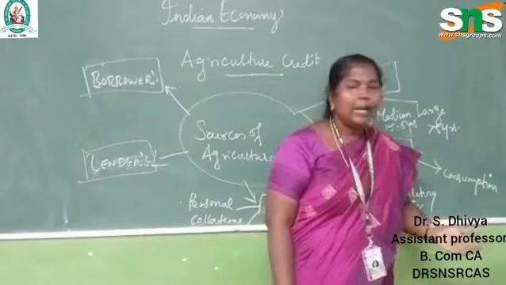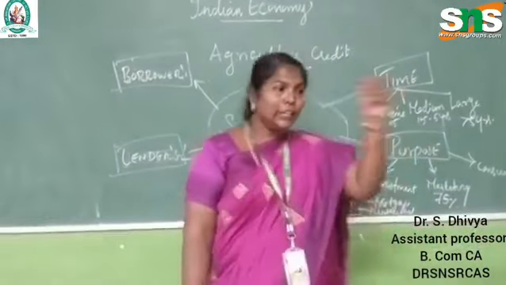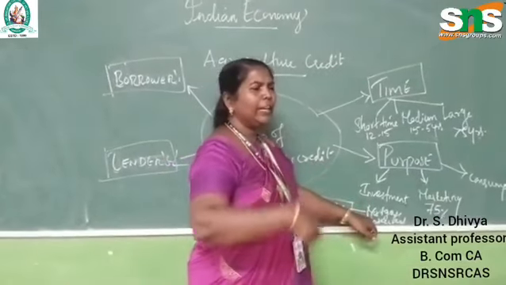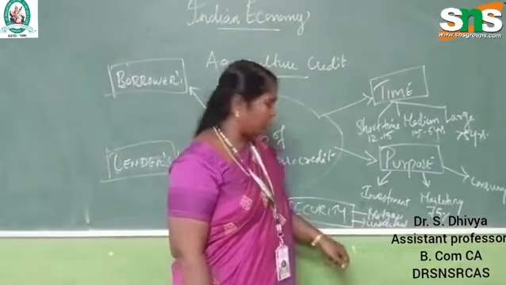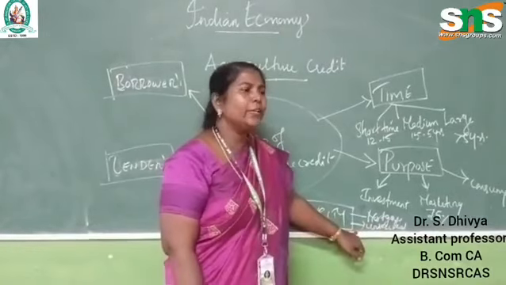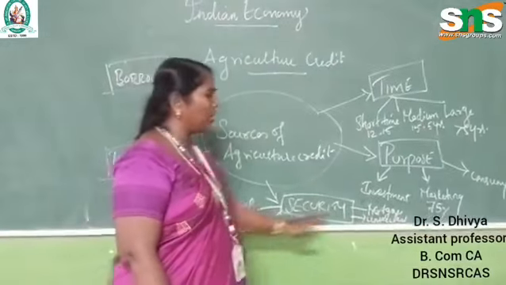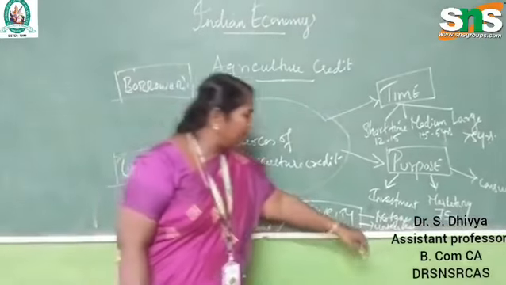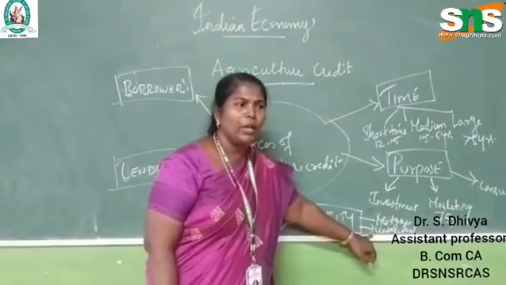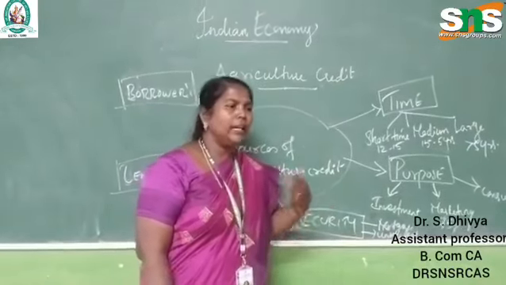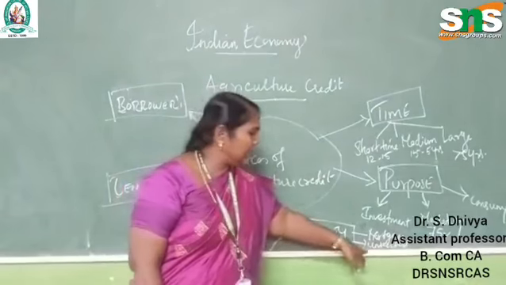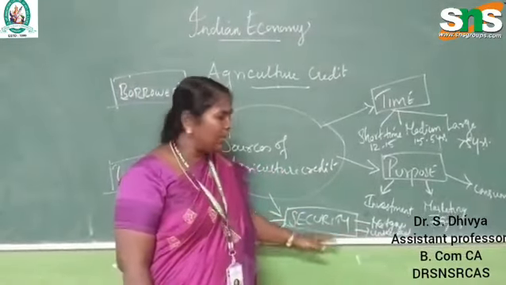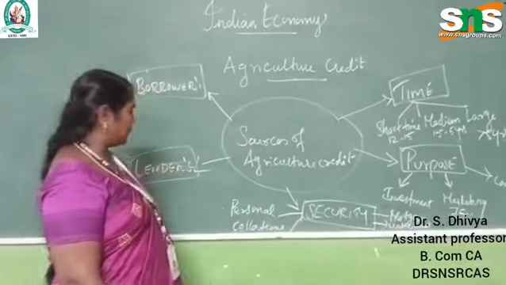What are the immovable properties? Land, building, right? So based on the document, when we submit the document, we can pledge it and get the money, which is called a mortgage. And what is unsecured? Unsecured means without any movable or immovable documents or property details, they give the loan with belief in me, and no third parties enter in. That is called unsecured. Based on this, if anybody is giving a loan, it is for security purposes.